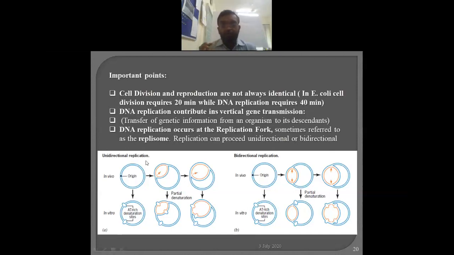But as far as higher, longer, high molecular weight chromosomes are concerned, it requires much more time. For example, if the system starts here and has to come here once again up to this particular point, the time required will be more, and hence the bacterial chromosome generally undergoes replication by means of bidirectional replication. Here it is started, one is going in this direction and one in this, and within half the time both meet at one particular point, and hence time is also saved. That is one of the advantages of bidirectional replication. But in smaller molecules like a plasmid, or in the case of several viruses, unidirectional replication is also there.